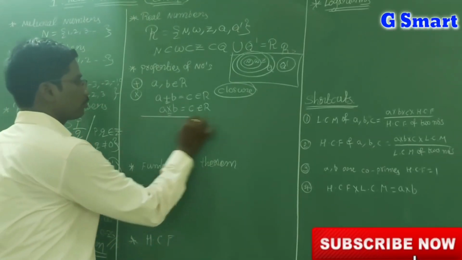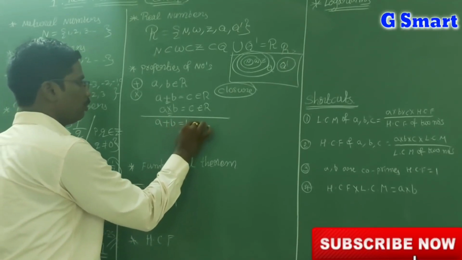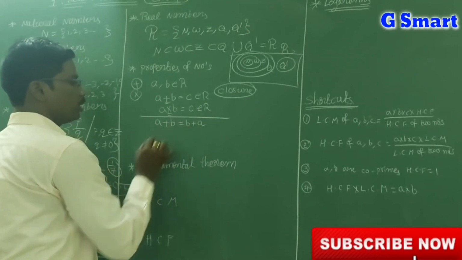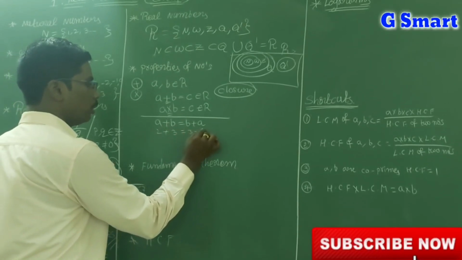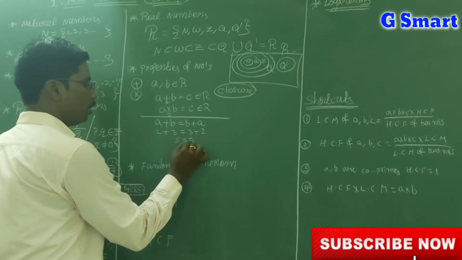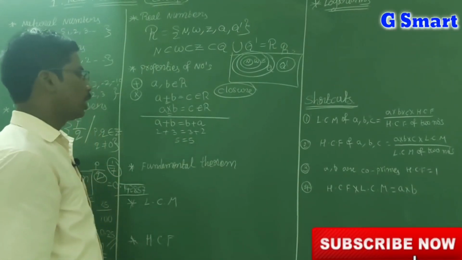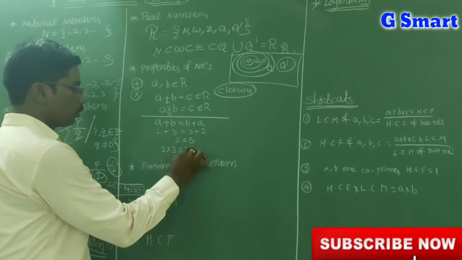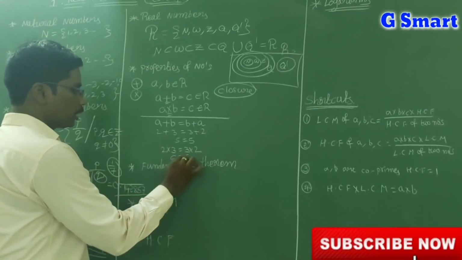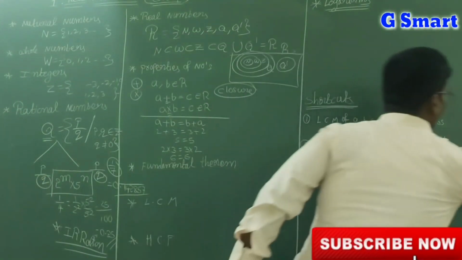Now, a plus b is equal to b plus a. For example, 2 plus 3 is equal to 3 plus 2, 5 is equal to 5. So it is called commutative law. Now 2 into 3 is equal to 3 into 2, so 6 is equal to 6. So this is also called commutative law.